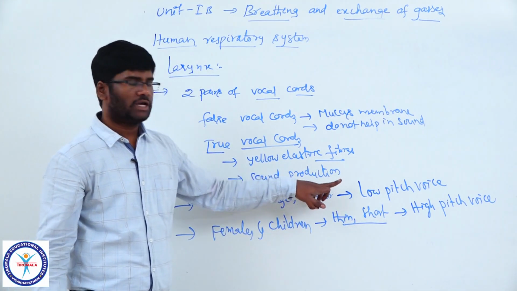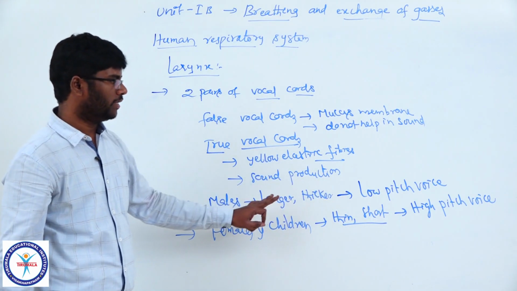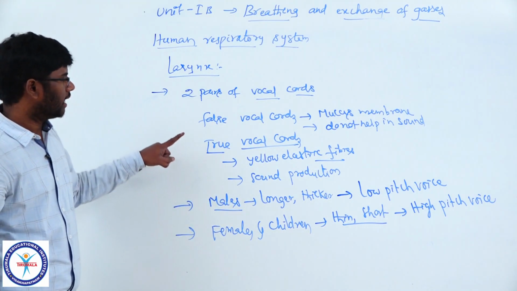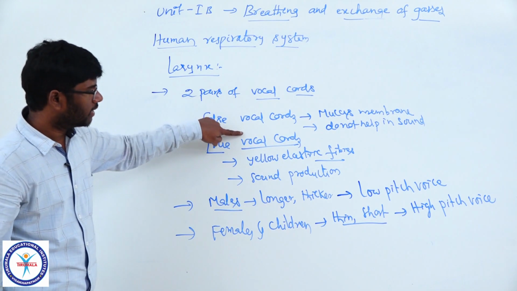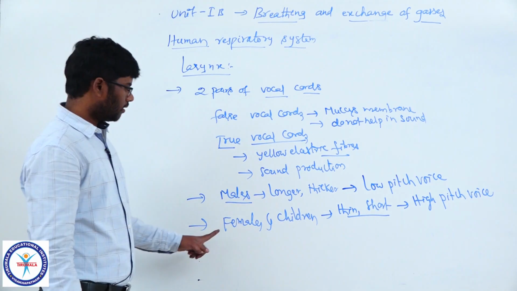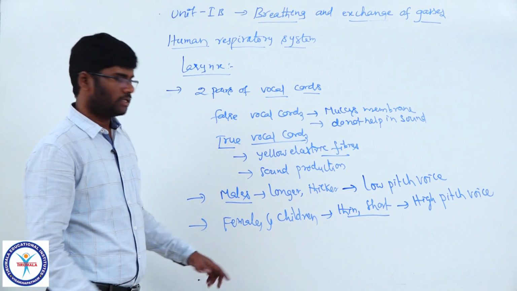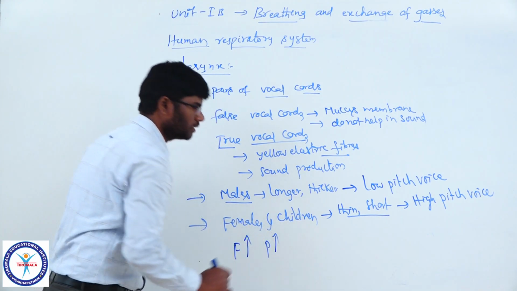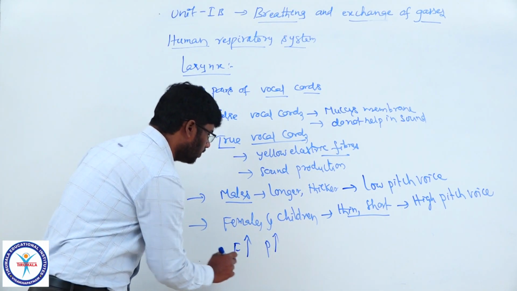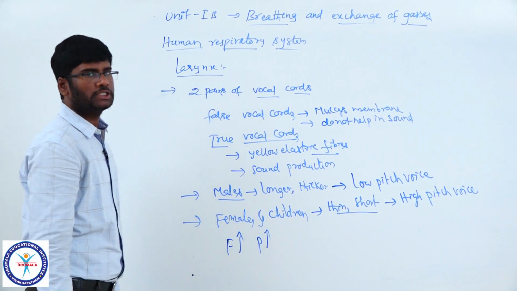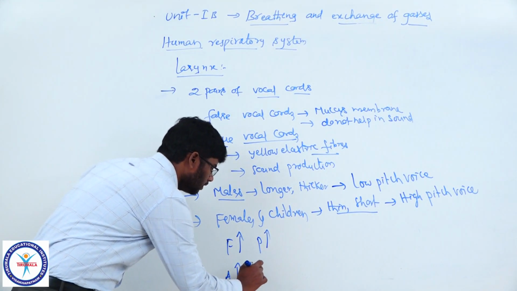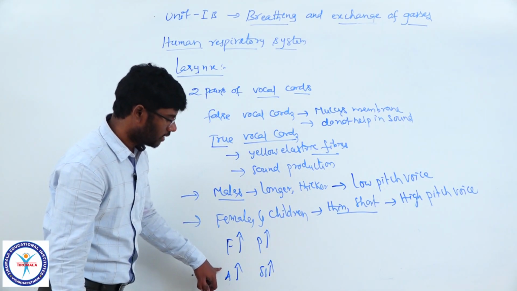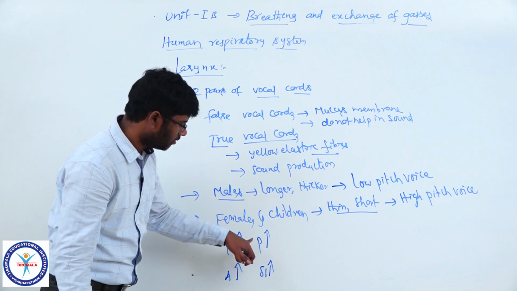The pitch of sound is determined by the tension on the vocal cords. The more the tension, the higher the pitch. The pitch of the sound depends on the frequency. When frequency increases, pitch also increases. At the same time, loudness depends on the amplitude. If amplitude increases, sound loudness increases. If frequency increases, pitch increases.